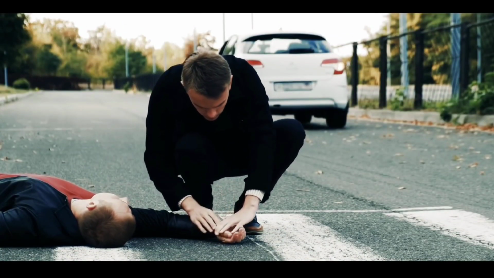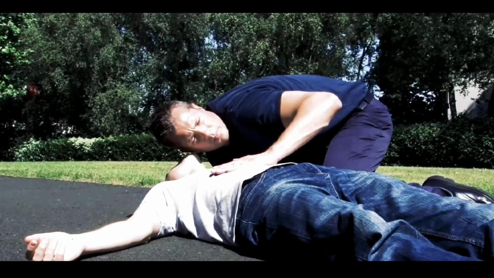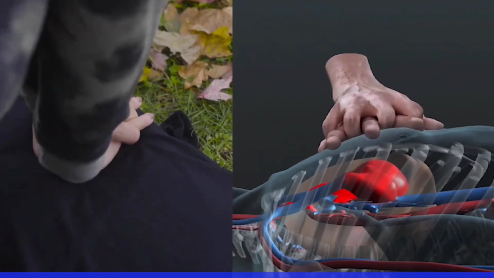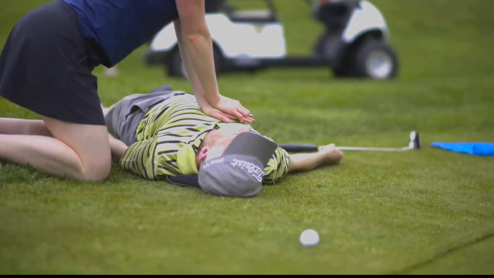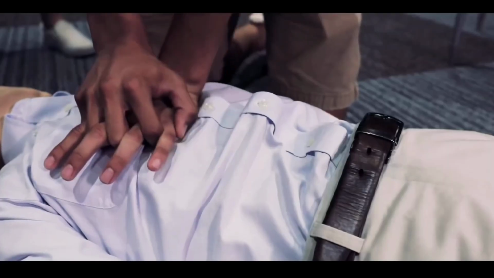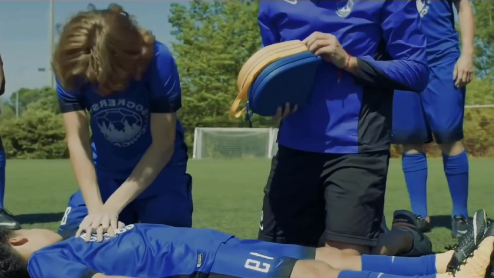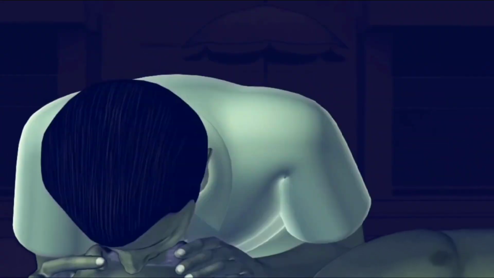What to do if you see someone who might be having a heart attack. If someone is unconscious and you think they're having a heart attack, first call 911 or your local emergency number. Then check if the person is breathing and has a pulse. If the person isn't breathing or you don't find a pulse, only then should you begin cardiopulmonary resuscitation, CPR. If you're untrained in CPR, do hands-only CPR. That means push hard and fast on the person's chest, about 100 to 120 compressions a minute. If you're trained in CPR and confident in your ability, start with 30 chest compressions before giving 2 rescue breaths.